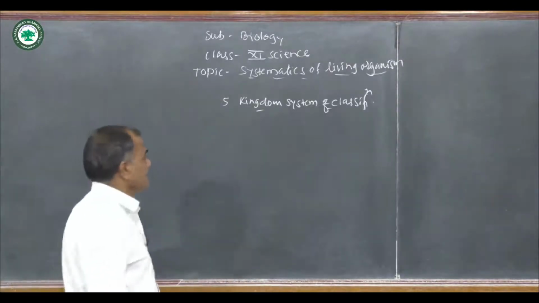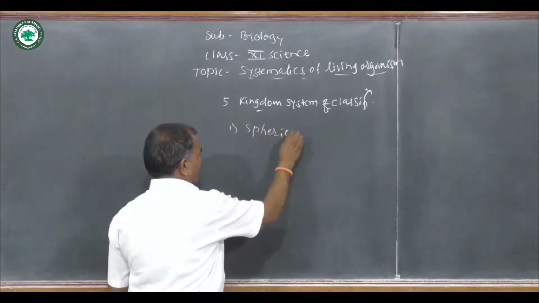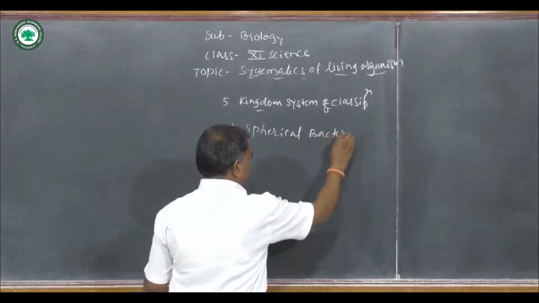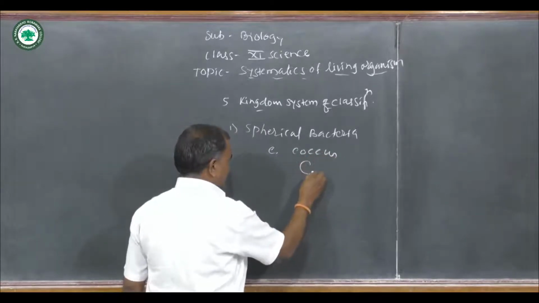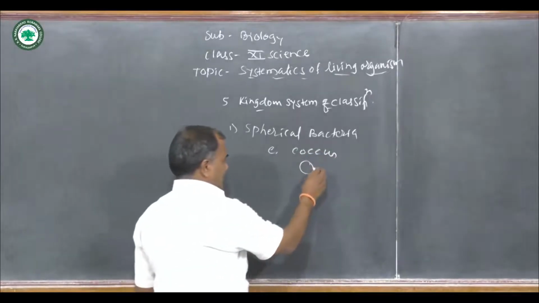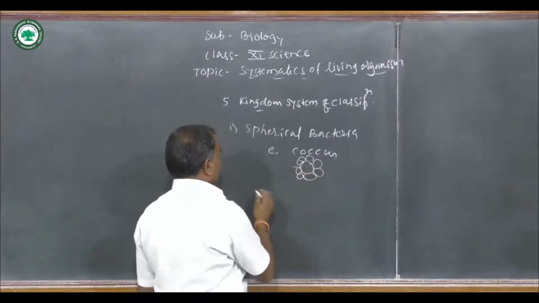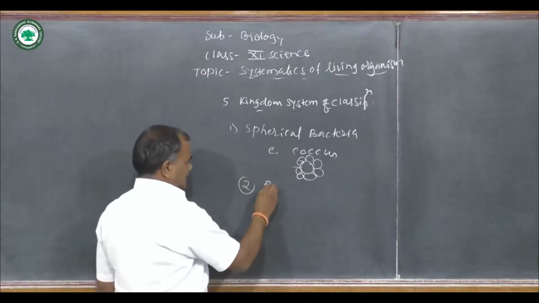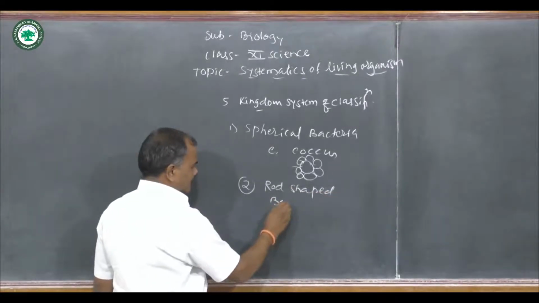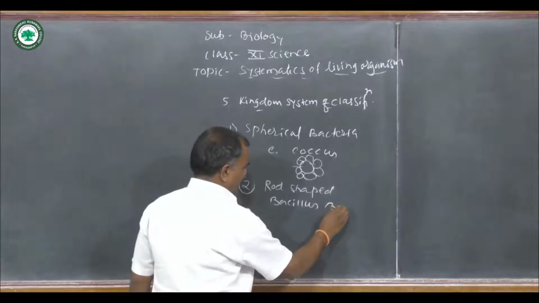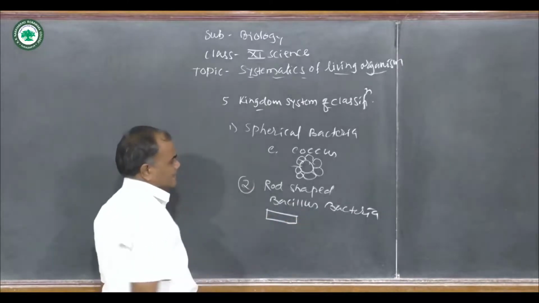First, these are the spherical bacteria. Spherical bacteria, the best example is the coccus. The shape is rounded. These bacteria live in colonies. Second type of bacteria, these are the rod shaped. The best example is the bacillus bacteria. Bacillus bacteria look like a rod.